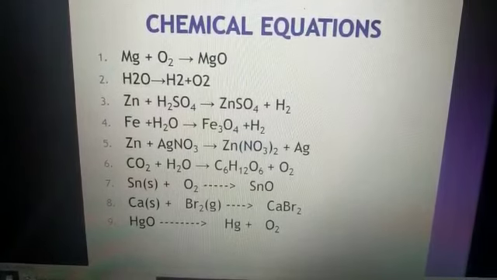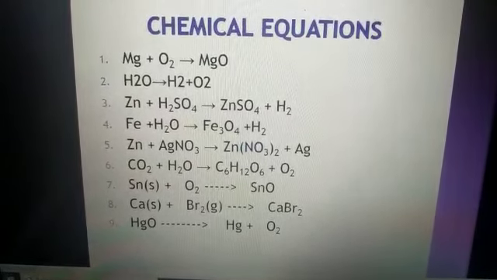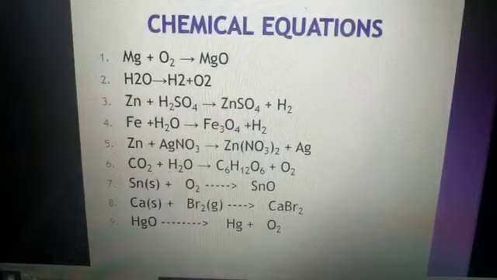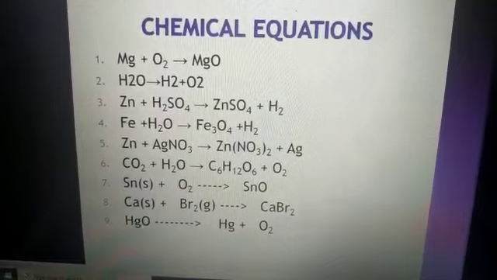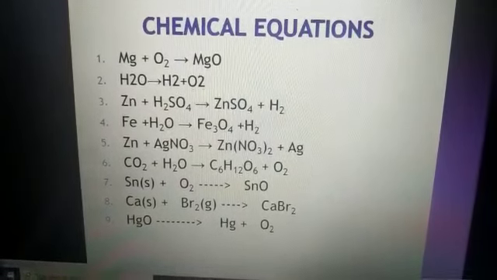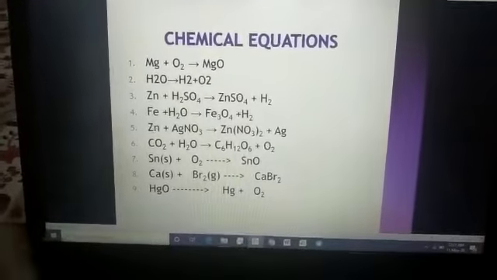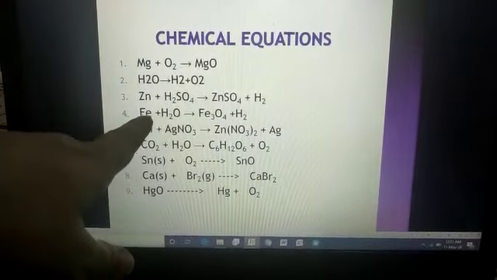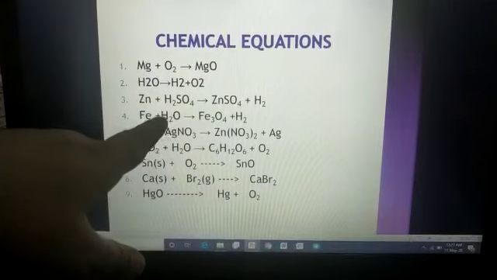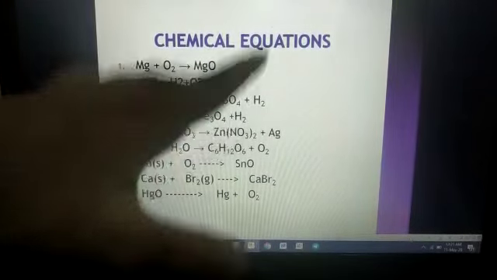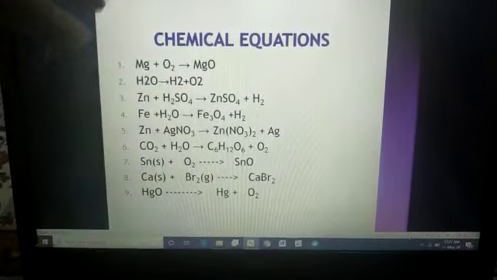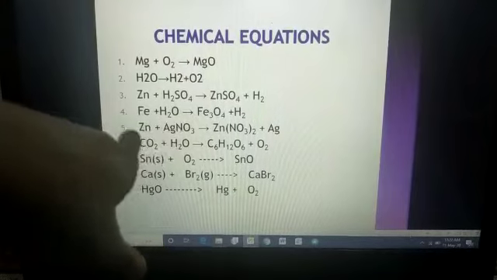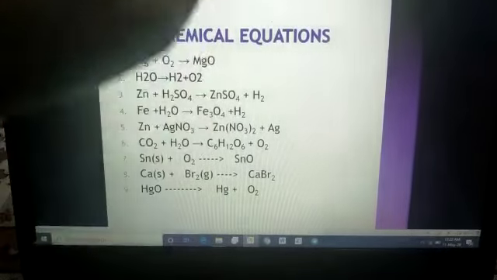Now, iron plus water is forming ferric oxide plus hydrogen molecule. Okay students? Now what is going on in this reaction? Iron is 1 on the reactant side and 3 on the product side. See, this and this 3. Similarly, hydrogen 2 over here and hydrogen 2 over here. It means hydrogen molecules need not be balanced. Although oxygen is 1 on the reactant side and 4 on the product side.